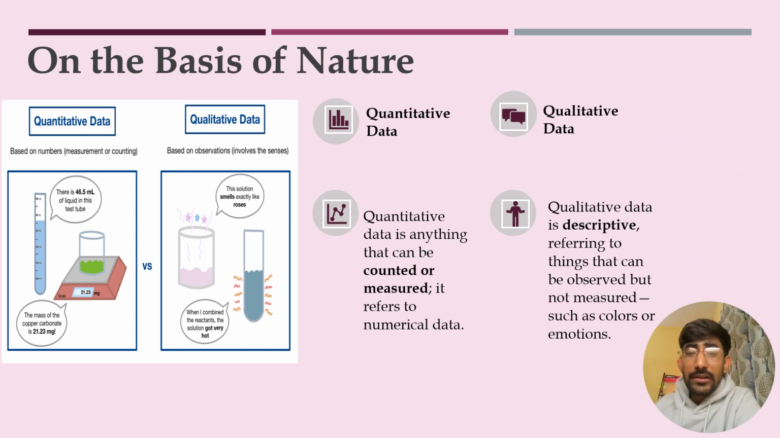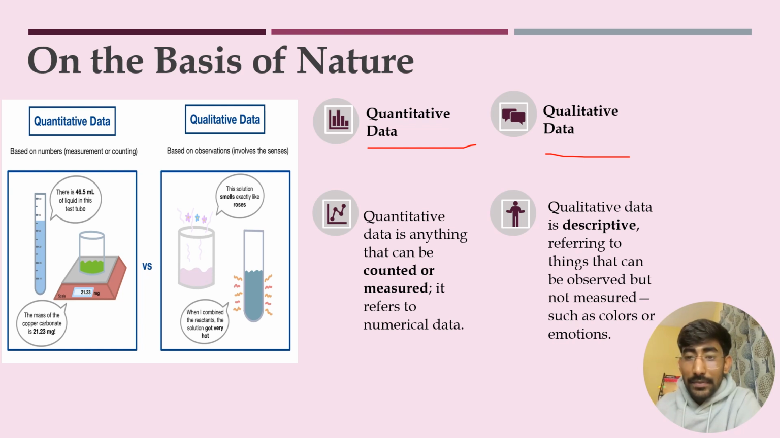If we choose nature as the classification of data, then again there are two types of data. The first one is quantitative data and the second one is qualitative data. Quantitative data is anything that can be counted or measured, and it refers to numerical data. Whereas qualitative data is descriptive, referring to things that can be observed but not measured, such as color or emotion.